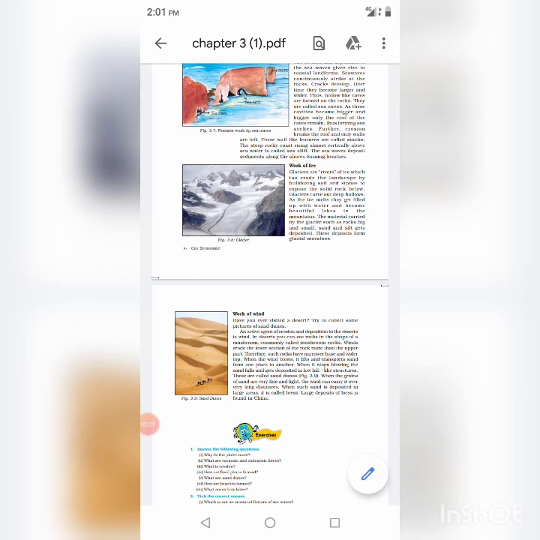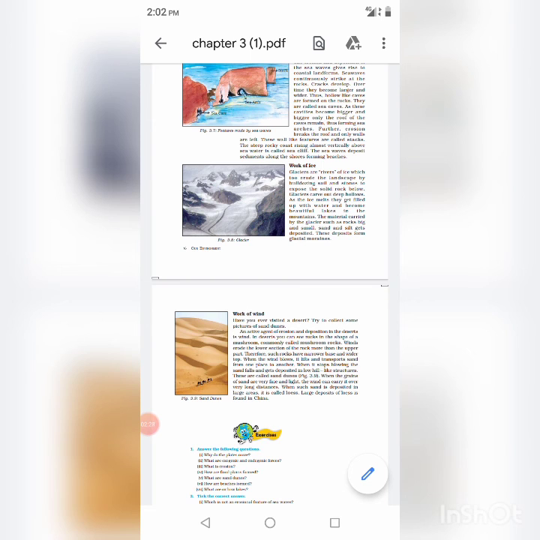These roofs sometimes break due to erosion and fall. Walls are left. These wall-like features are known as stacks. The steep coast rising almost vertically above seawater is called a sea cliff. The sea waves deposit sediments along the shores, forming beaches.